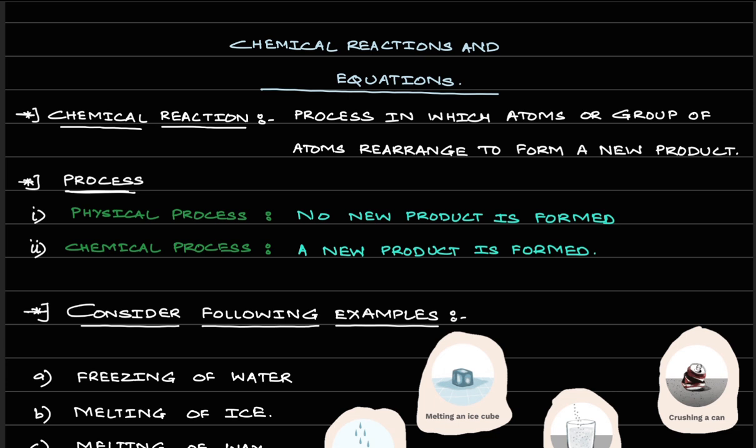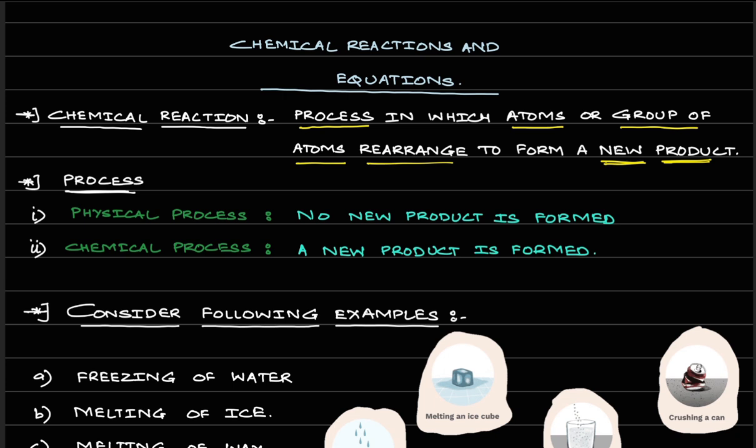Okay, once again let me repeat, what is a chemical reaction? A chemical reaction is a process in which atoms or group of atoms rearrange to form a new product. Okay, please understand, you will term a process as a chemical reaction only when you get a formation of a new product. Otherwise it won't be referred to as a chemical process.